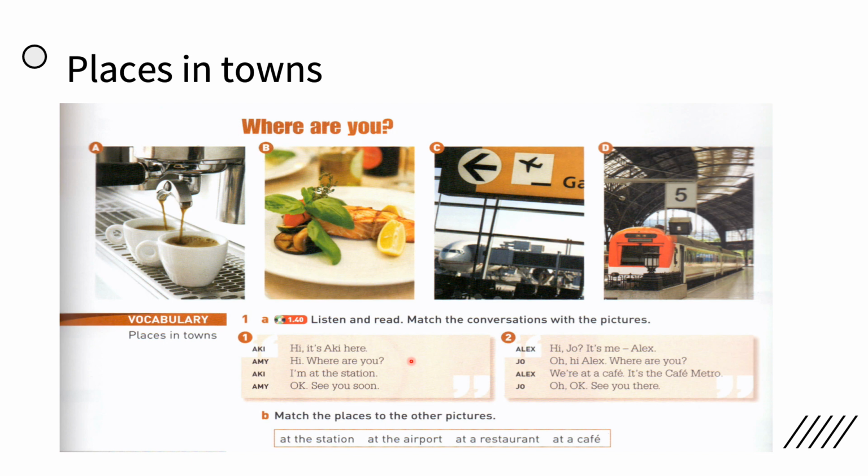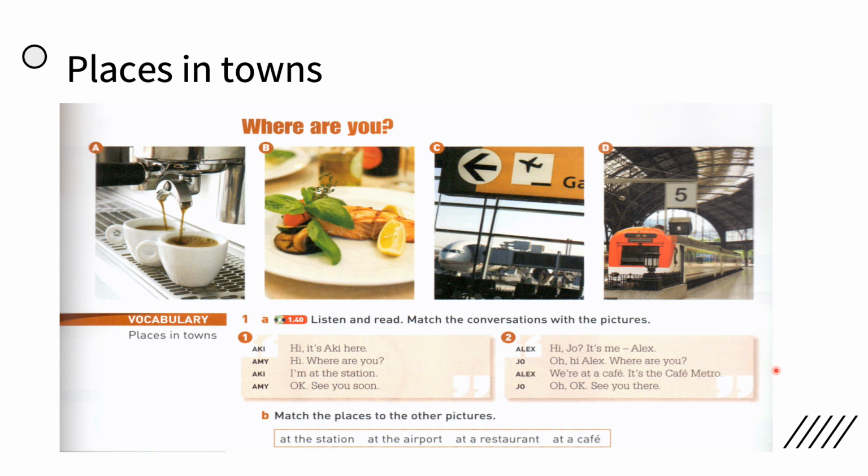Okay, now let's go to the second conversation. This is between Alex and Joe. Hi Joe, it's me, Alex. Oh, hi Alex. Where are you? We are at a cafe. It's the Cafe Metro. Oh, okay, see you there.